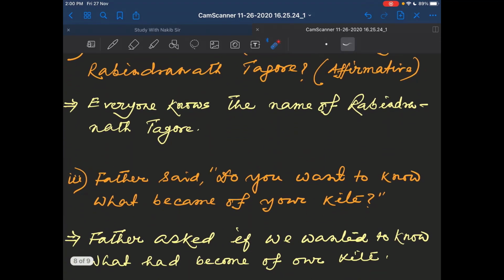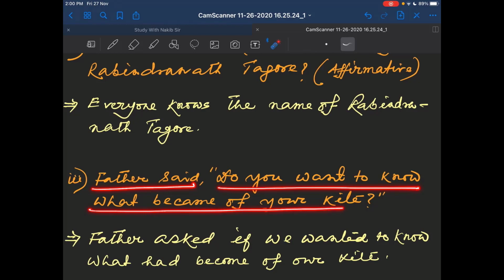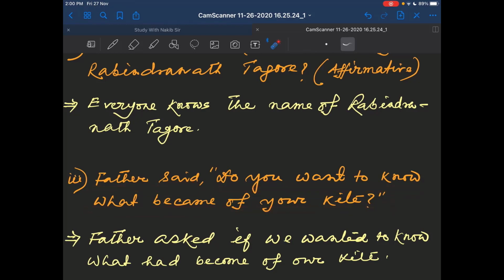And the last question here. Father said, do you want to know what became of your kite? This is a narration change. Okay. So it is an interrogative sentence. So start your indirect speech like this. Father asked if we wanted to know, do you want to know? Present indefinite, so it is changed to past indefinite.